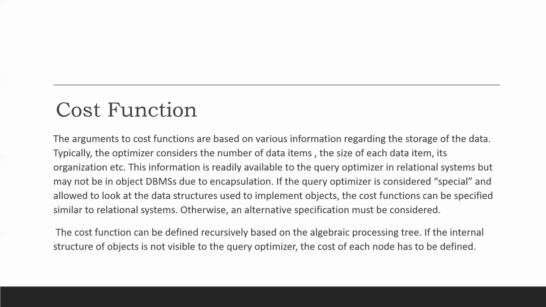Cost functions. The arguments to cost functions are based on various information regarding the storage of the data. Typically, the optimizer considers the number of data items, the size of each data item, its organization, etc. This information is readily available to the query optimizer in relational systems but may not be in object DBMS due to encapsulation. The cost function can be defined recursively based on the algebraic processing tree if the internal structure of the object is not visible to the query optimizer. The cost of each node has to be defined.